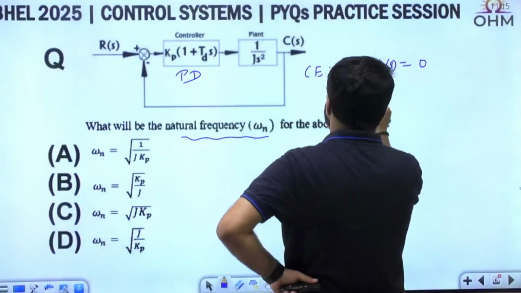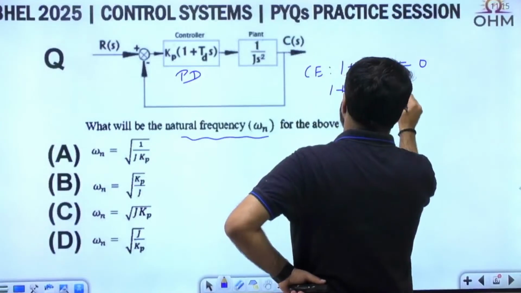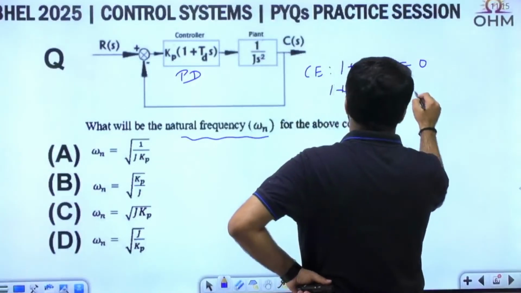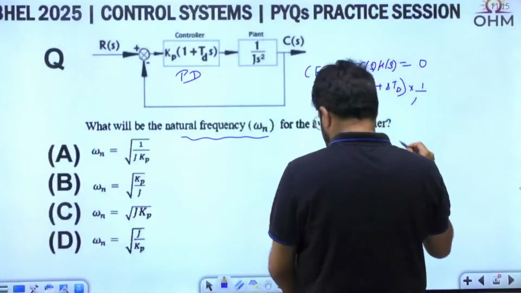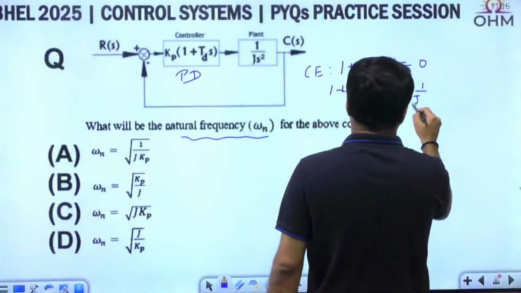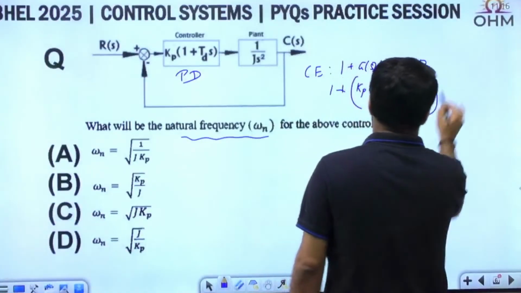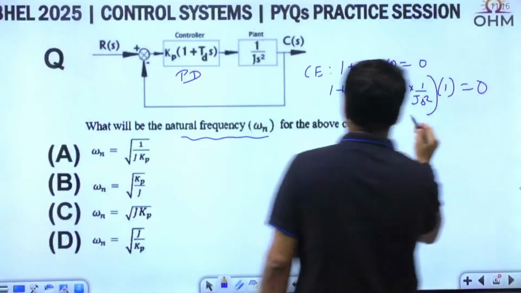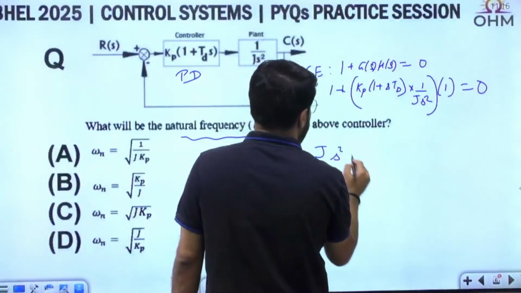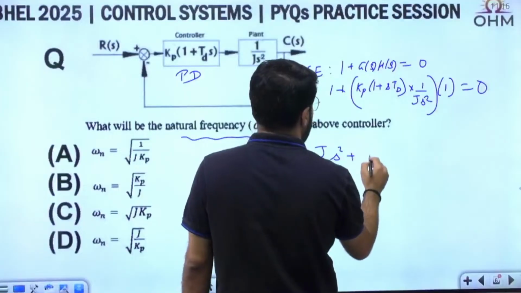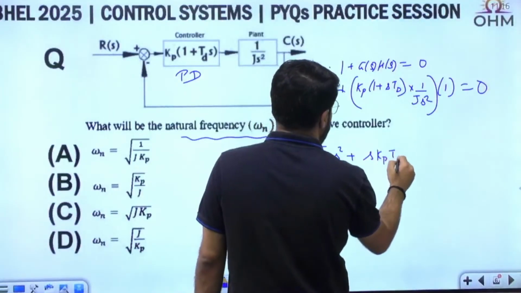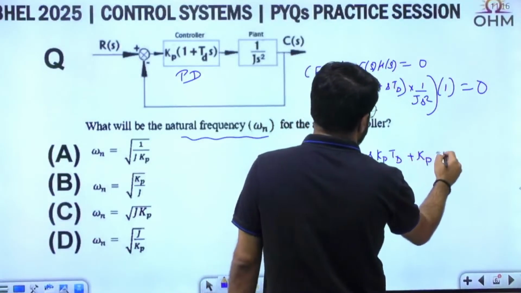So 1 plus Kp (1 plus sTd), the whole multiplied by 1 by Js square. This is your G(s). H(s) is 1. Unity feedback is given to you. Now, if I simplify, let me multiply by Js square. So, Js square plus s Kp Td plus the constant part Kp equal to 0.